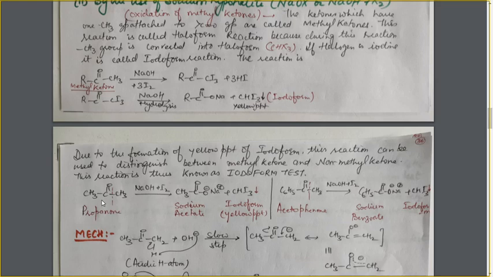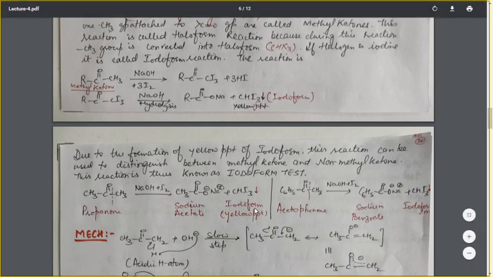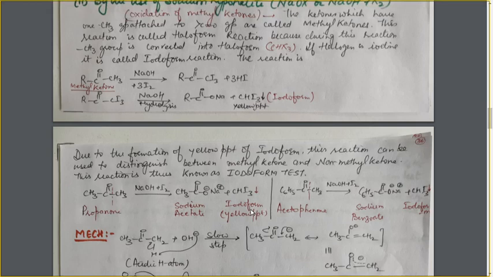So for writing the iodoform reaction in a single step, take the compound and break this bond, convert this portion CH3 into CHI3 iodoform, and on the remaining portion place O negative and Na positive, and convert it into sodium salt of carboxylic acid. Complete reaction in a single step. You can write it in this simple way.